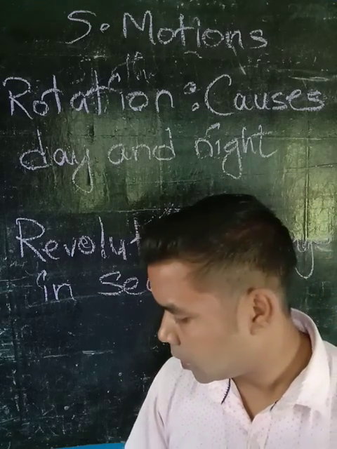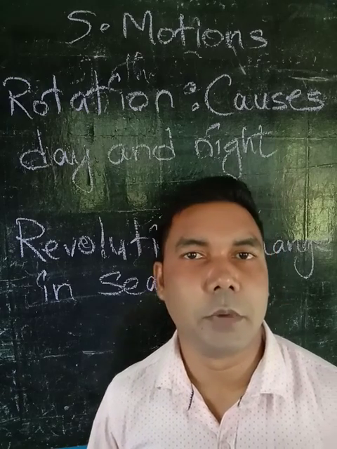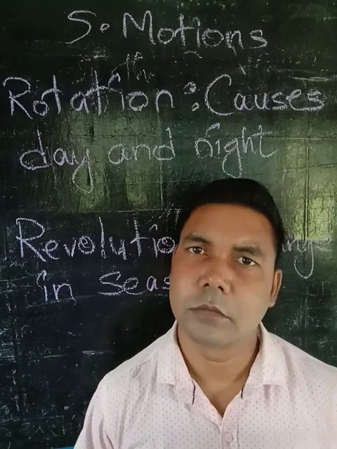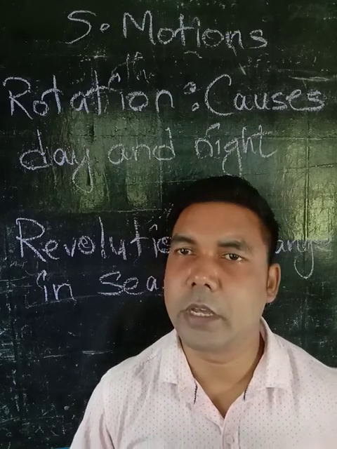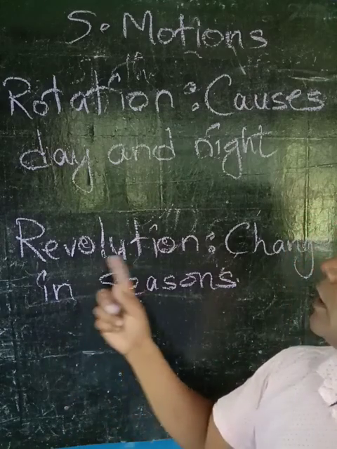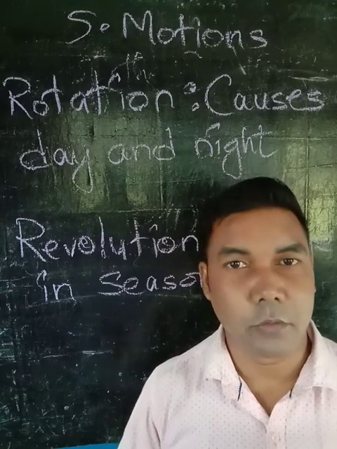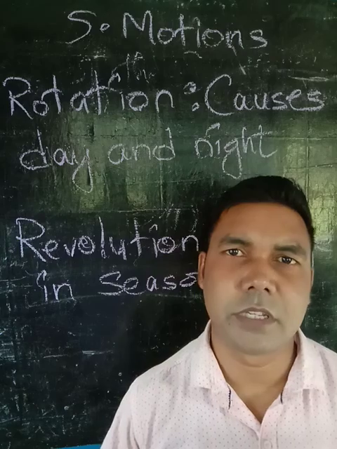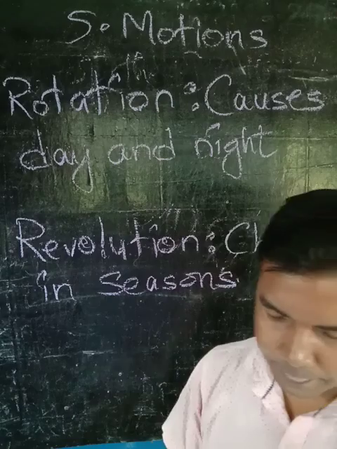Normally you can see our Indian calendar with the 4 main seasons. They are summer, winter, monsoon, as well as autumn. These are the 4 main seasons which our country has. So when there is a change in these seasons, it is due to revolution. And when there is day and night, now you can see a morning, a day, and after 6 it will be night, that is due to rotation.